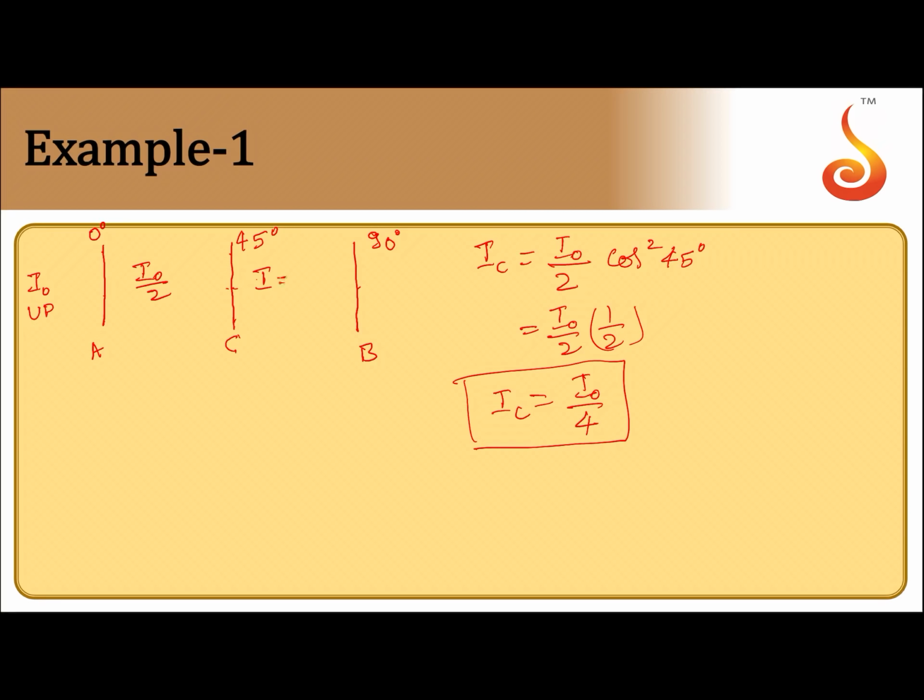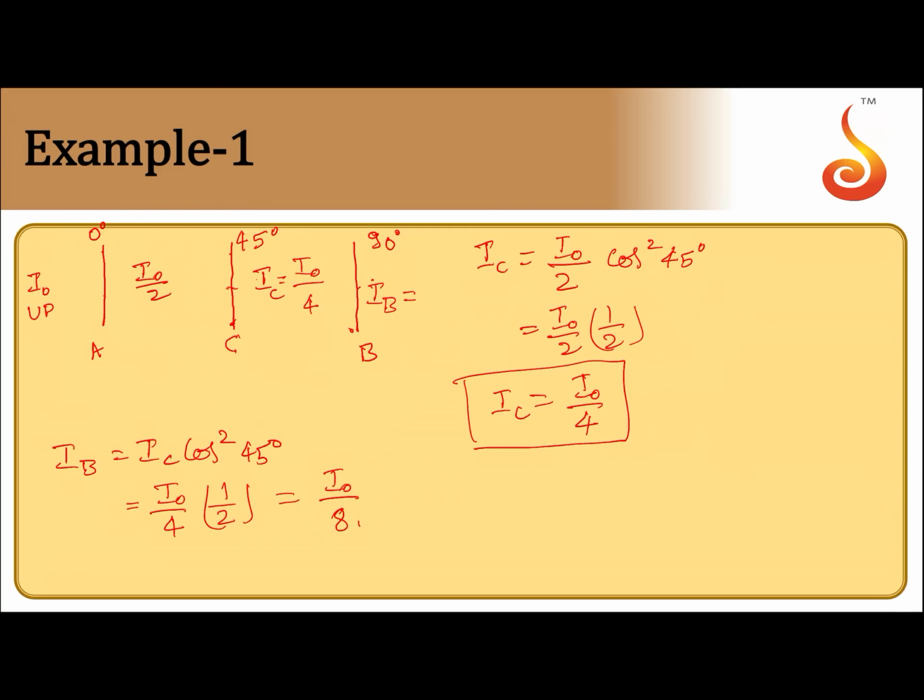Now IC is equal to I naught by 4. What is IB? IB should be equal to IC cos square 45. Notice we have to take the angle between C and B: 90 degree minus 45 degree is 45 degree. So that should be I naught by 4 cos square 45, which is again 1 by 2, so it will be I naught by 8.